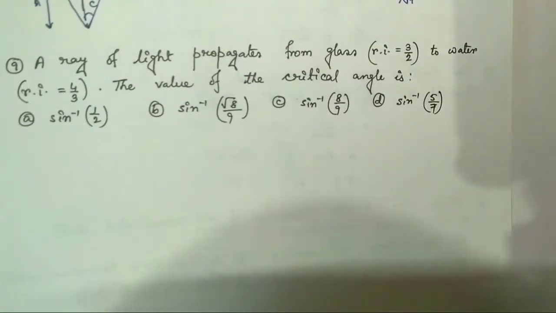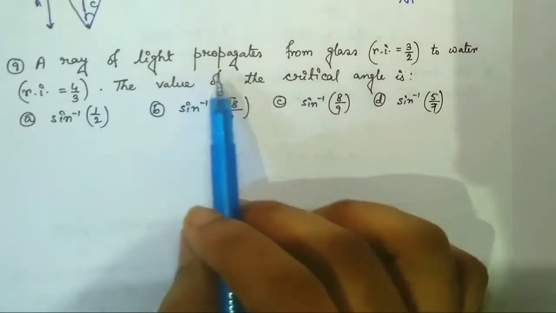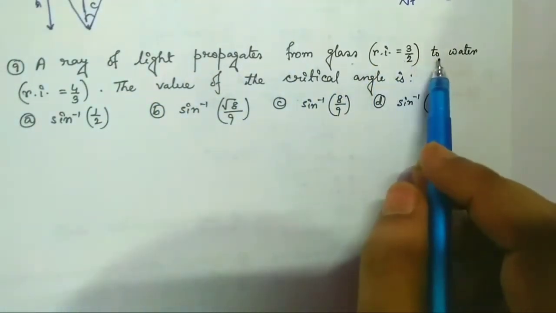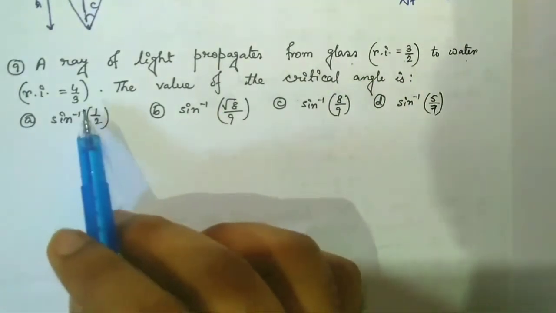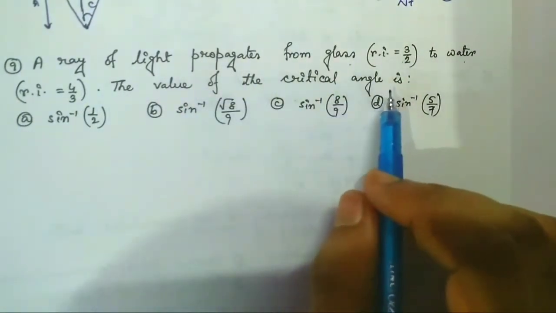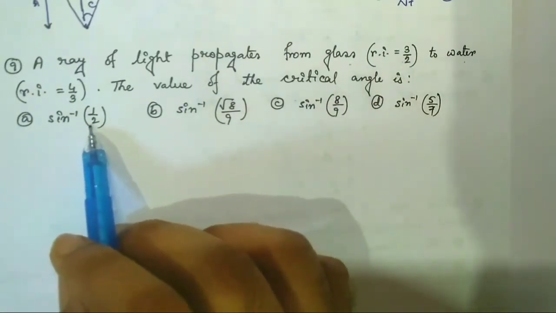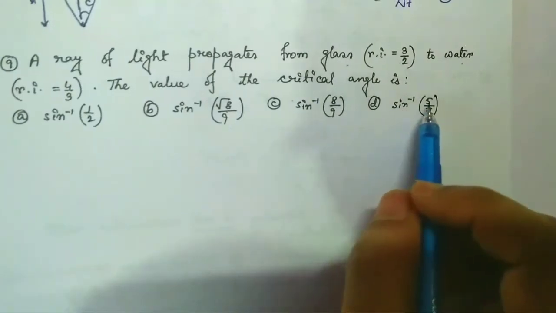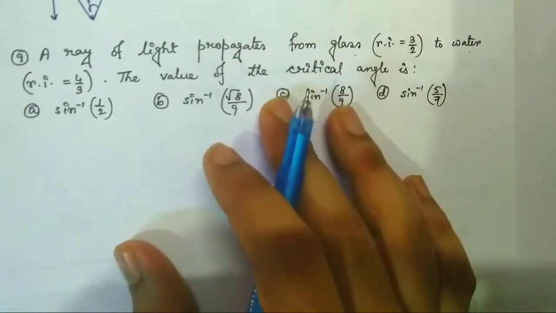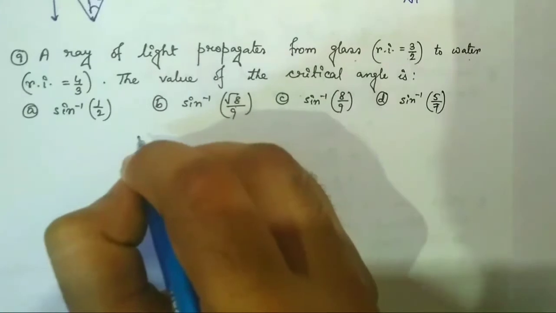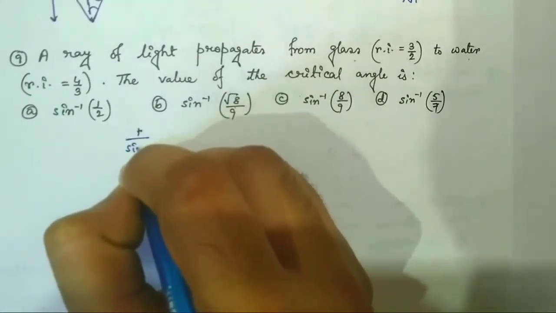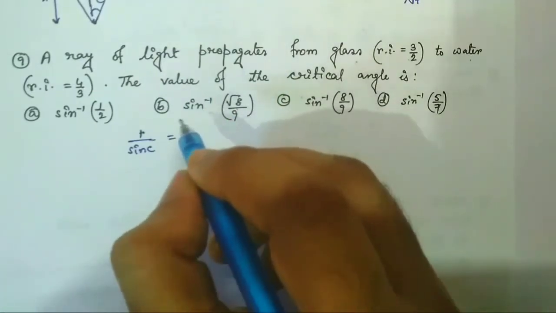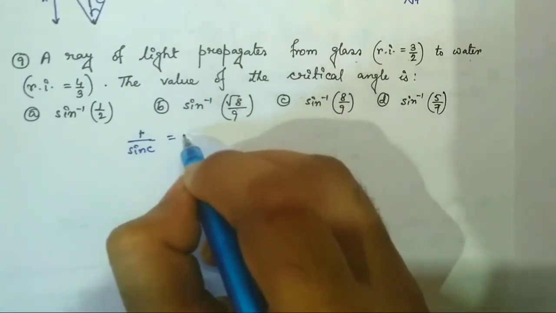Second last question of this video. A ray of light propagates from glass whose refractive index is 3 by 2 to water of refractive index 4 by 3. The value of the critical angle is sin inverse half, sin inverse root 8 by 9, sin inverse 8 by 9 or sin inverse 5 by 7. We know that 1 by sin C is equal to mu, but actually there are 2 media. So we can write it as